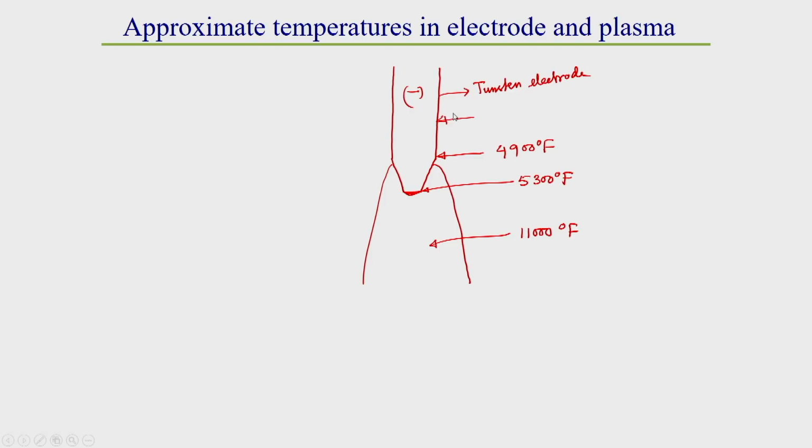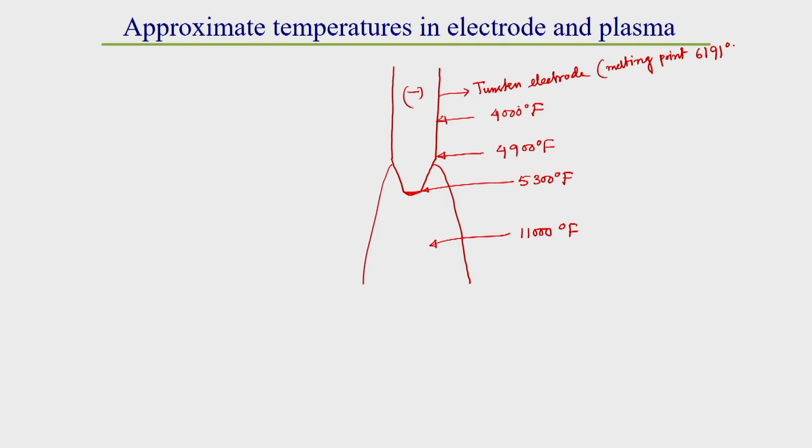If it is just a little bit away from this arc region, it has a temperature around 4000 degree Fahrenheit.